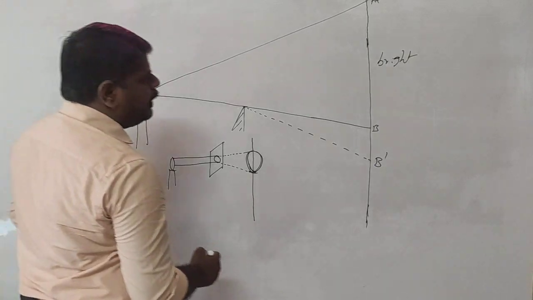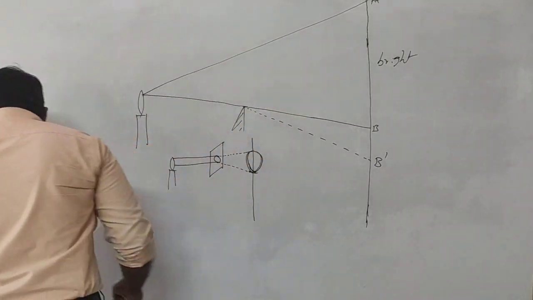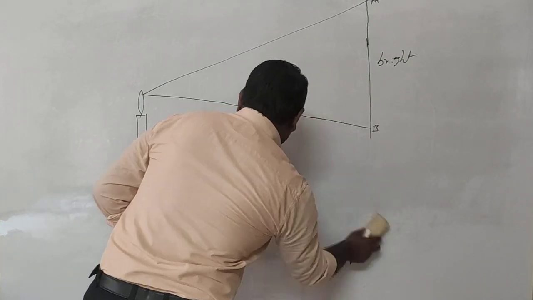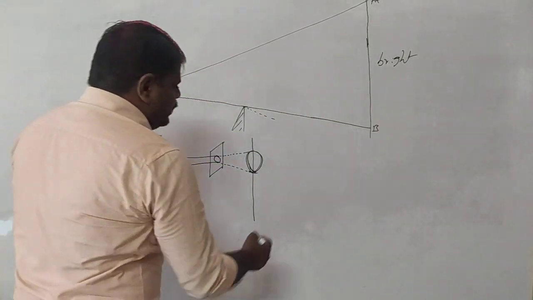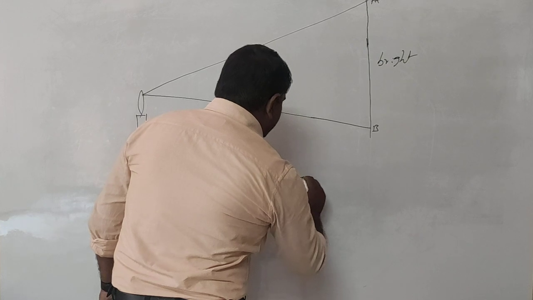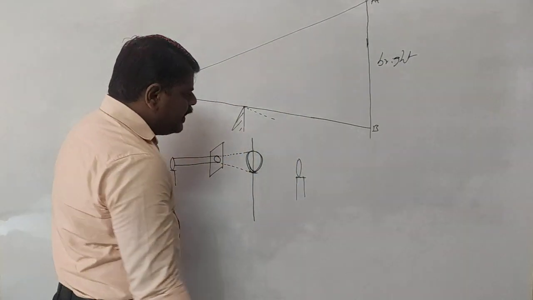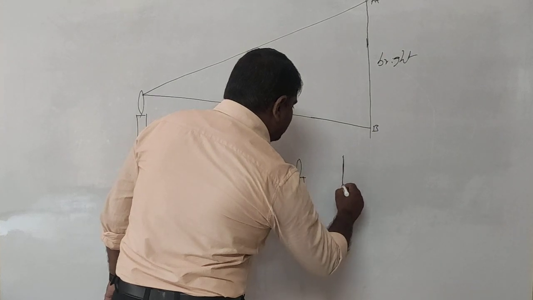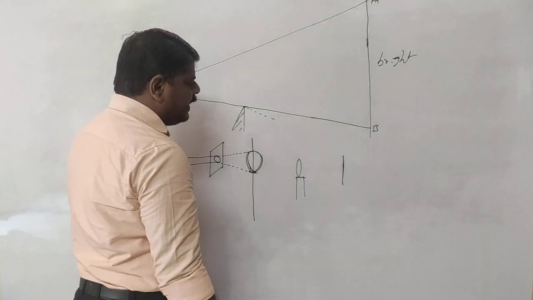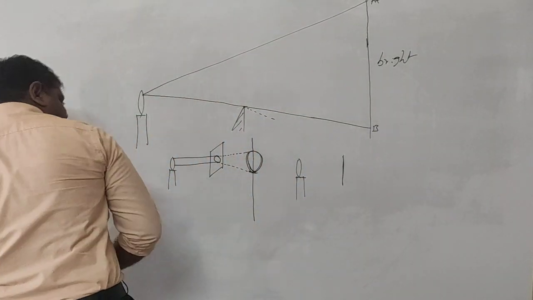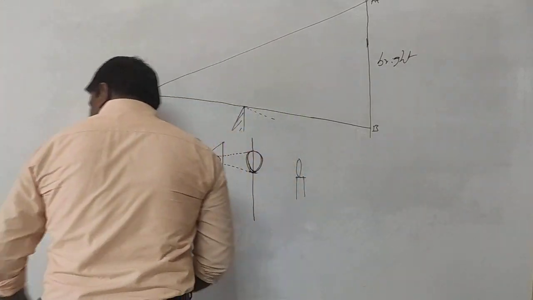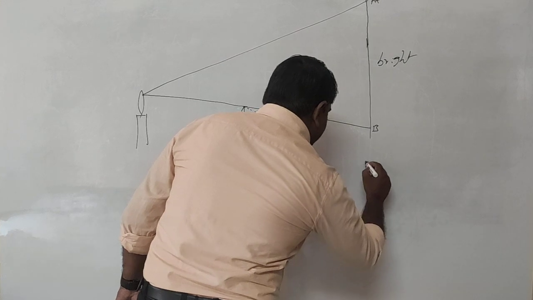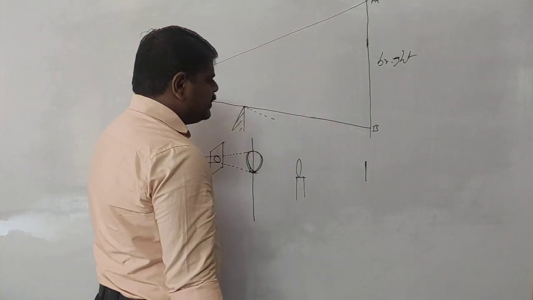For example, here I am going to take the candle. Let us say that. So same, I am going to take the candle over this place. This is the candle I am taking, and I am going to place an object here, a rod of length A. Do one thing, take a little bit of distance here. Let us say that you are going to arrange it at this place.